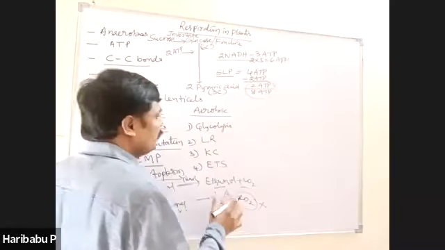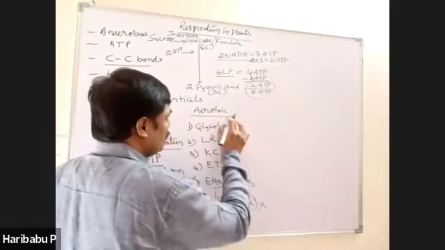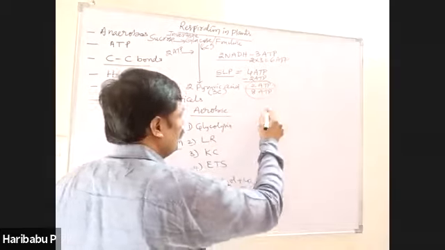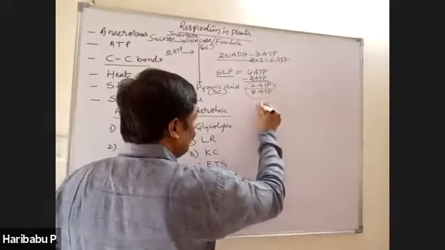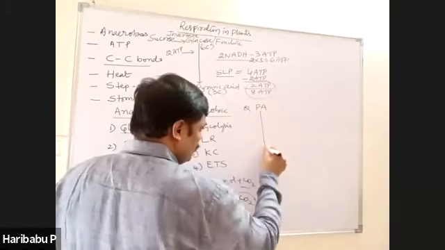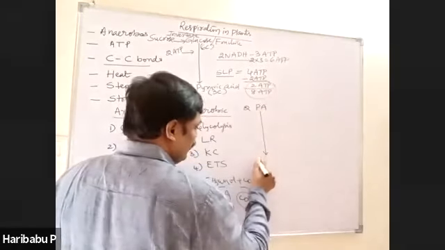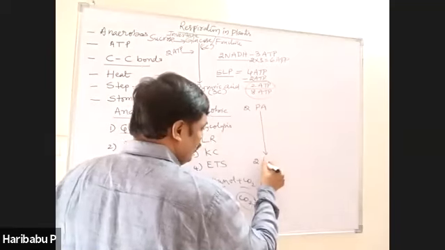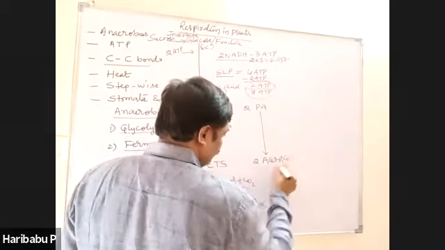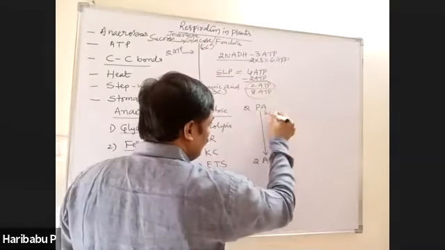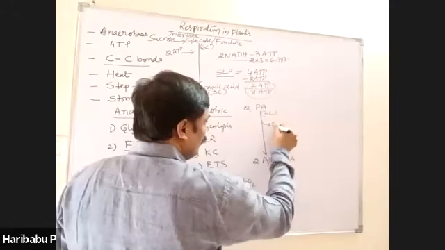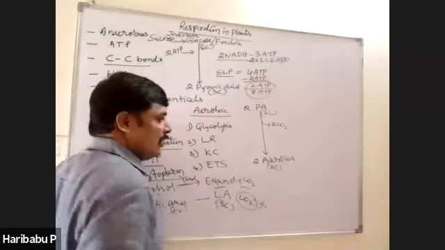Now we come to the link reaction. The pyruvic acid, if oxygen is available, enters into link reaction. In the link reaction, 2 molecules of pyruvic acid are converted into 2 molecules of acetyl coenzyme A, right? This is a 3-carbon compound. This is a 2-carbon compound. Here, 2 molecules of carbon dioxide are liberated.